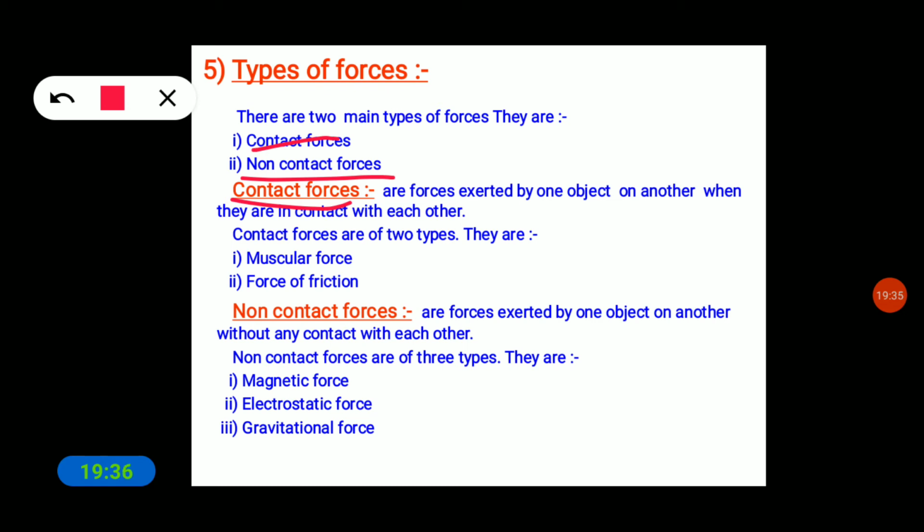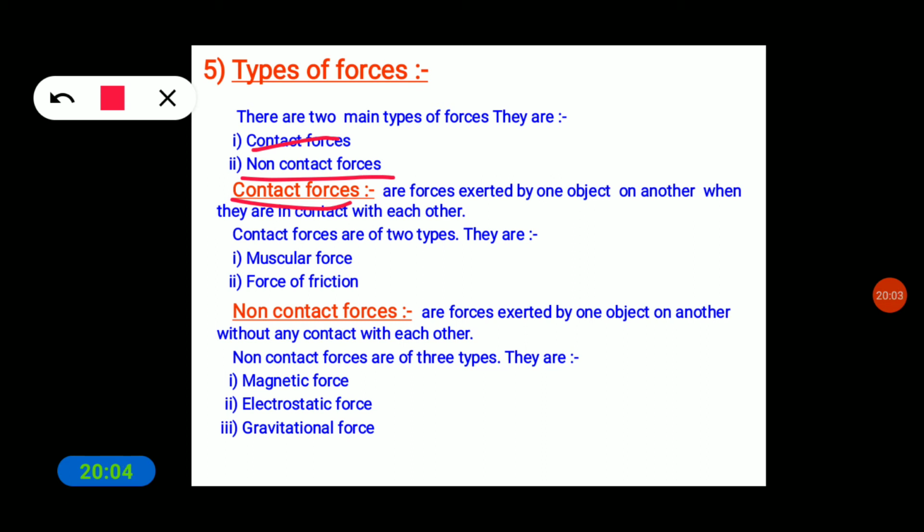Contact forces are those forces which are exerted by one object on another when they are in contact with each other. The force is exerted when one object comes in contact with another object.